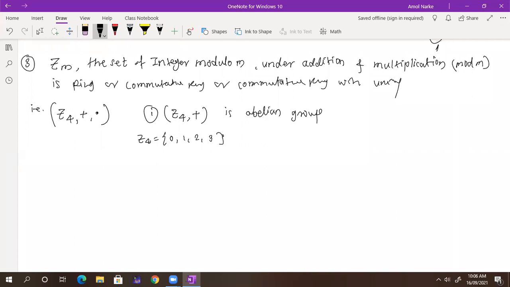Tell me, what is the identity element here? 0. Tell me the inverse of 0. 0 plus 0 gives 0. A plus A inverse is equal to the identity. What is the inverse of 1?